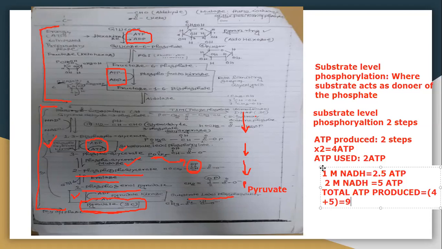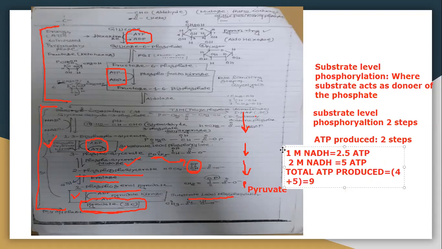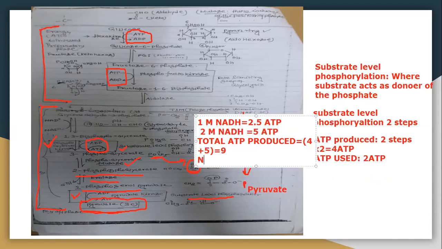Now, if we consider the net gain of ATP, because we have already utilized 2, it will be 9 minus 2, that is 7 molecules by the modern calculation. If we consider NADH equal to 3 ATP, then it will be 8 molecules of ATP net gain. So that is the summary of glycolysis.